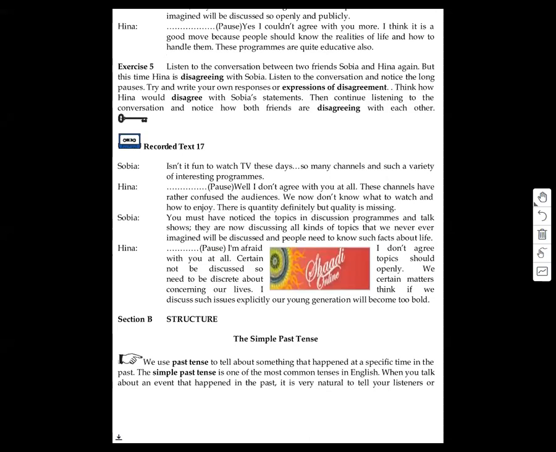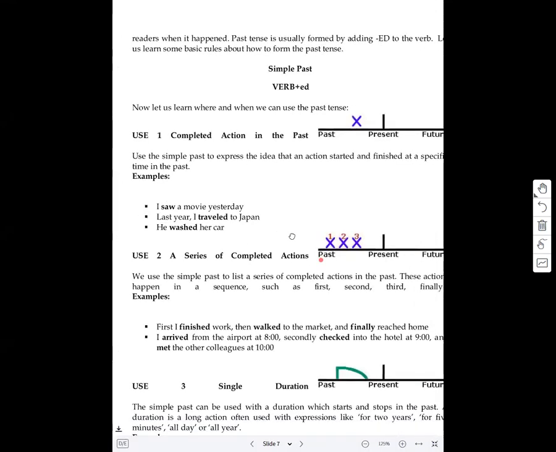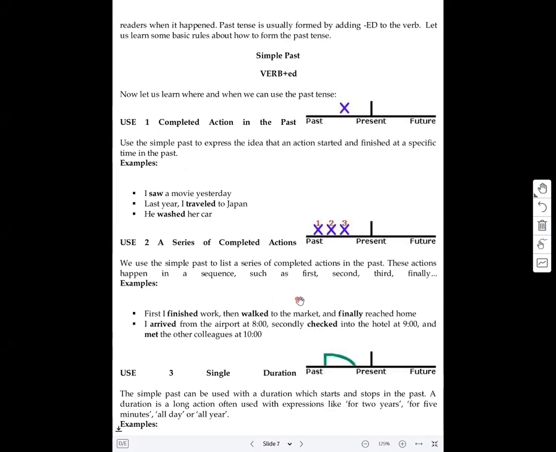So this is given in the third chapter. We use past tense to tell about something that happened at a specific time in the past. The simple past tense is one of the most common tenses in English. When you talk about an event that happened in the past, it is very natural to tell your listeners or readers when it happened. Past tense is usually formed by adding ed to the verb.